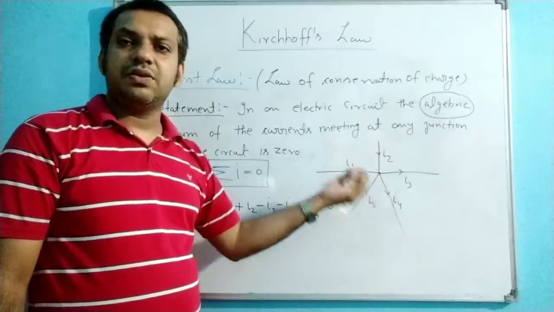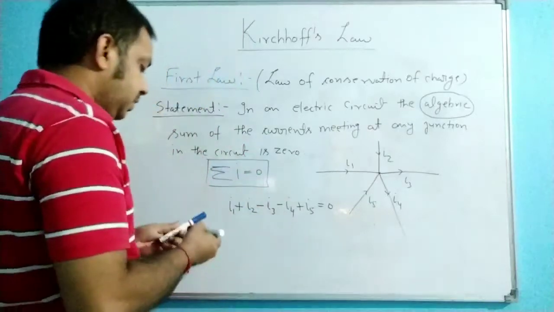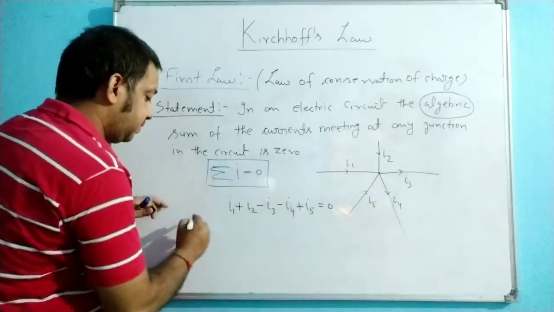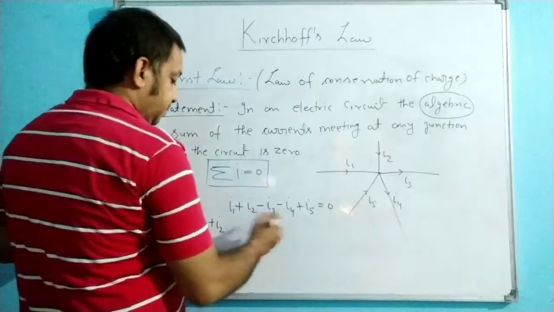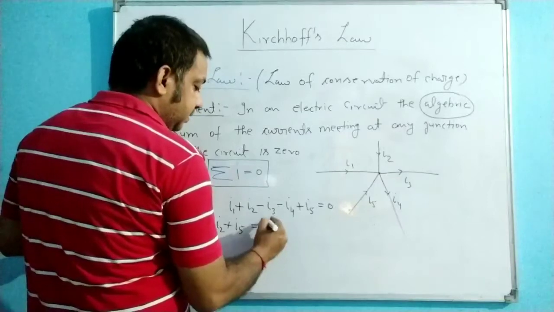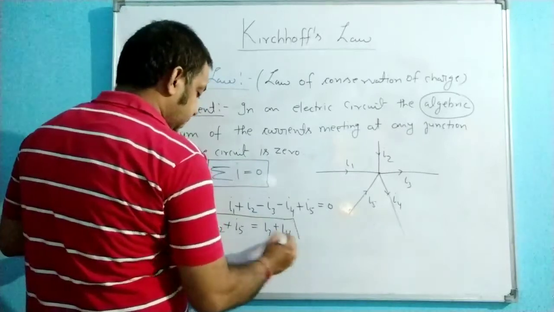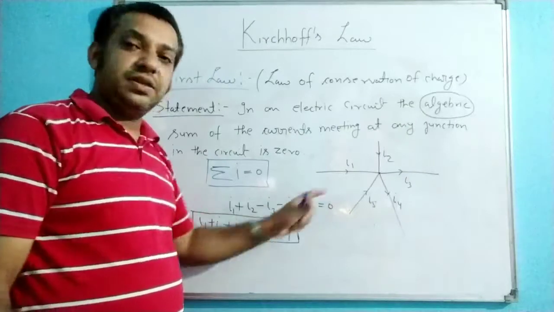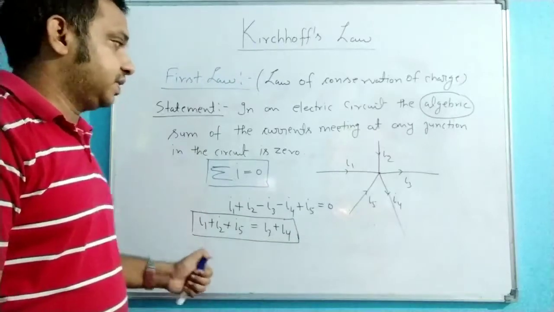Because the junction does not have some property that will create or absorb charge. Generally I am taking the plus direction this side and the minus direction that side. So what you will get? I1 plus I2 plus I5 is equal to, this is minus, so I3 plus I4. So here, whatever amount of current reaches the junction, the same amount of charge is leaving the junction. So this is our law of conservation of charge.